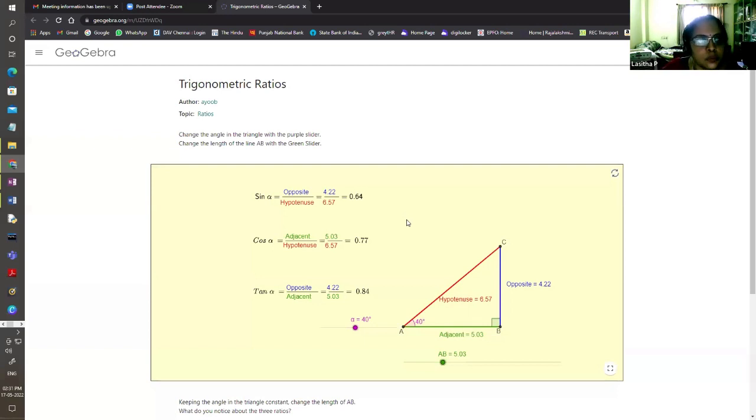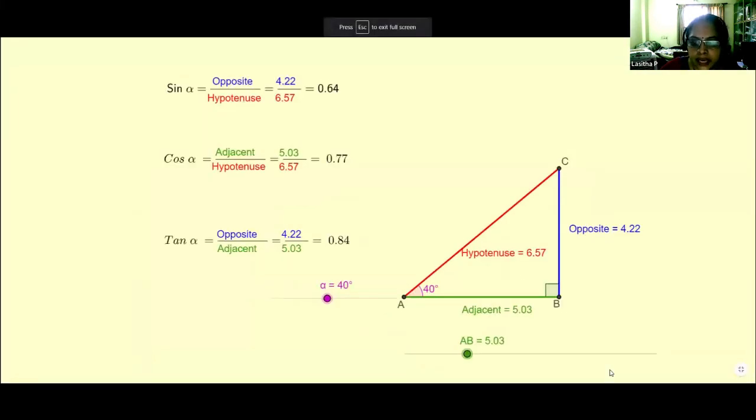So this is one tool. GeoGebra is another tool. A lot of already created applets are available on the GeoGebra website. You can go through that. Some of the applets we can make use of is this one. Here the angle is 40 degrees. Opposite side is given, adjacent side is given, sine value 4.22 divided by 6.557 is equal to 0.64.